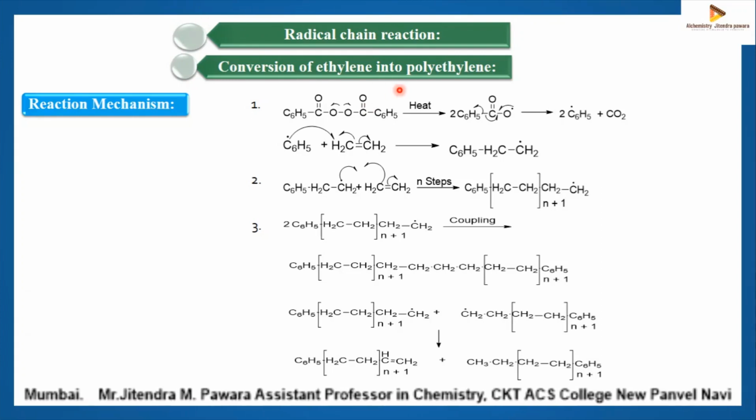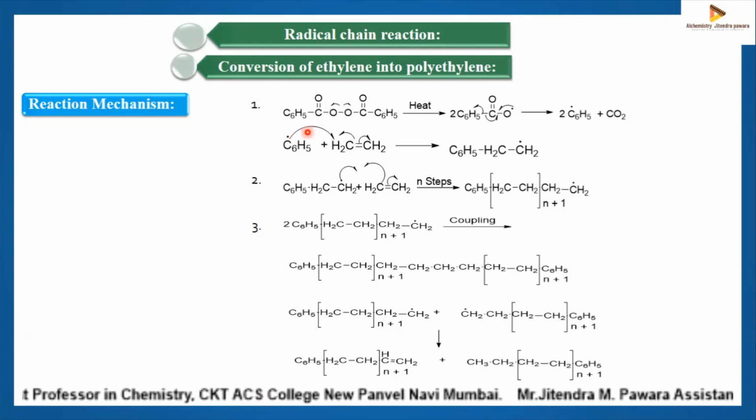Conversion of ethylene into polyethylene is a radical chain reaction. So ethylene on polymerization in presence of a free radical initiator such as benzoyl peroxide gives polyethylene. The polymerization takes place via free radical mechanism and involves three steps. The polymerization of ethylene to polyethylene in presence of benzoyl peroxide takes place via three steps.